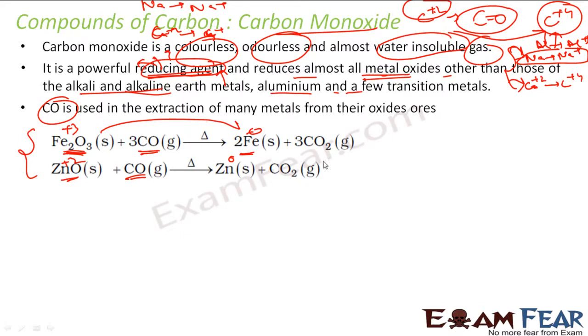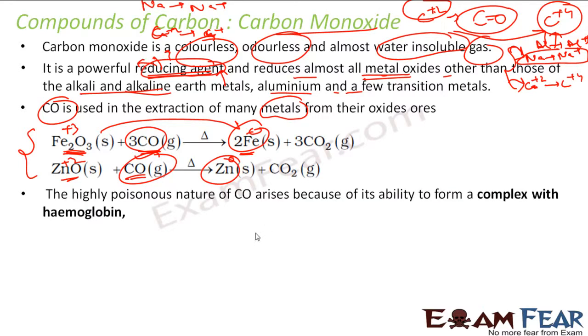Because as I told, most of the metals are a little reactive and they exist in the oxide form. This we have discussed when we discussed the metals, right? And these metals have to be reduced to the metal form, and a good and cheap reducing agent is carbon monoxide, right?